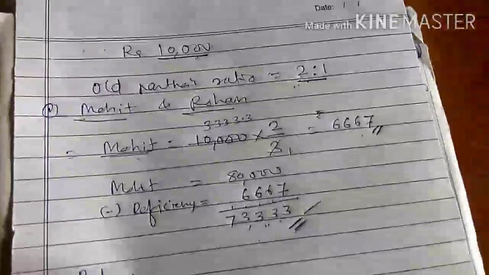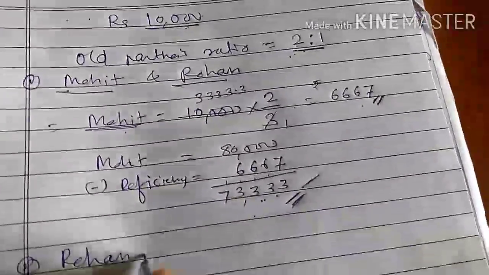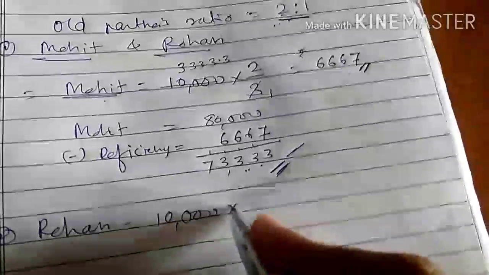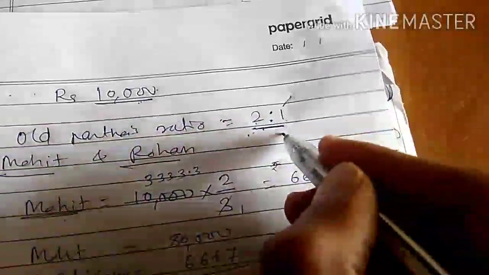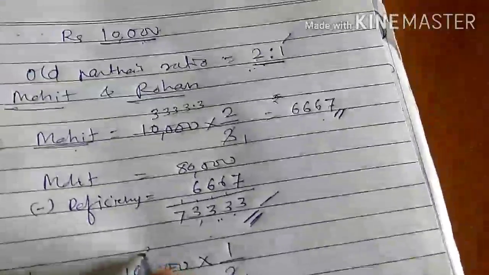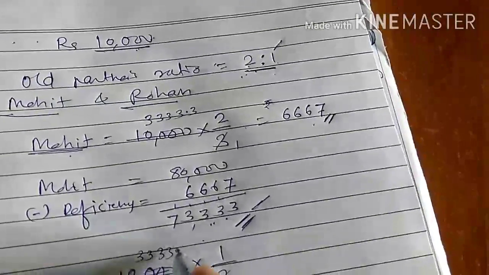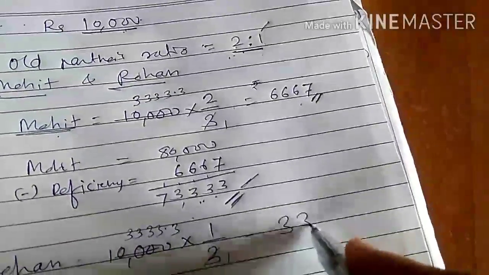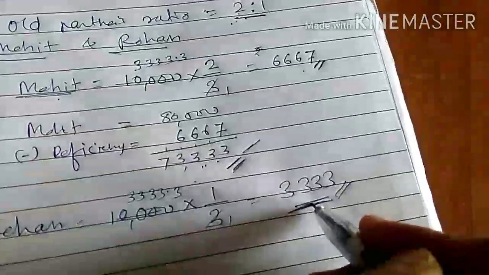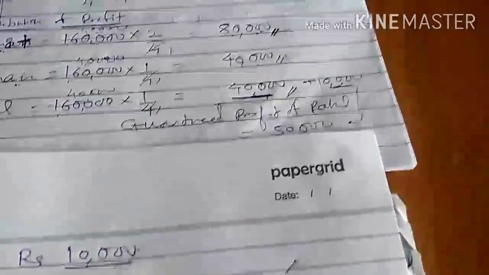Rohan. Again 10,000 rupees amount required into what is the share of Rohan? 1/3. So it becomes 3,333.33. We can write 3,333 rupees round figure. So these 3,333 rupees you have to deduct from his capital. What is the capital?